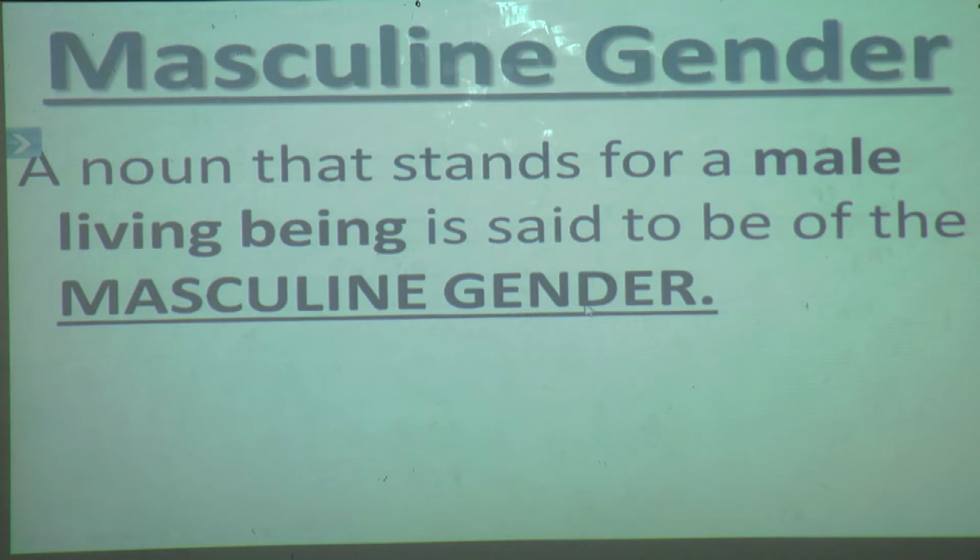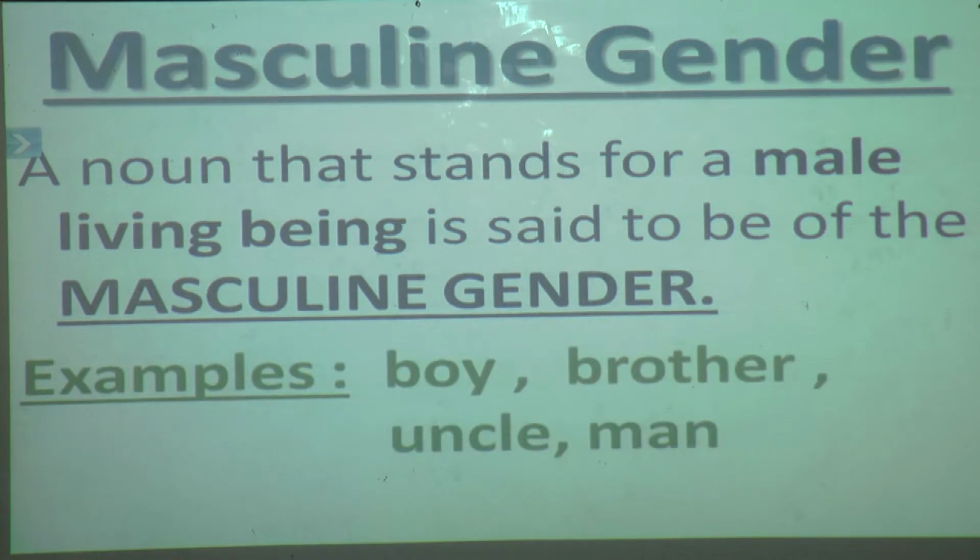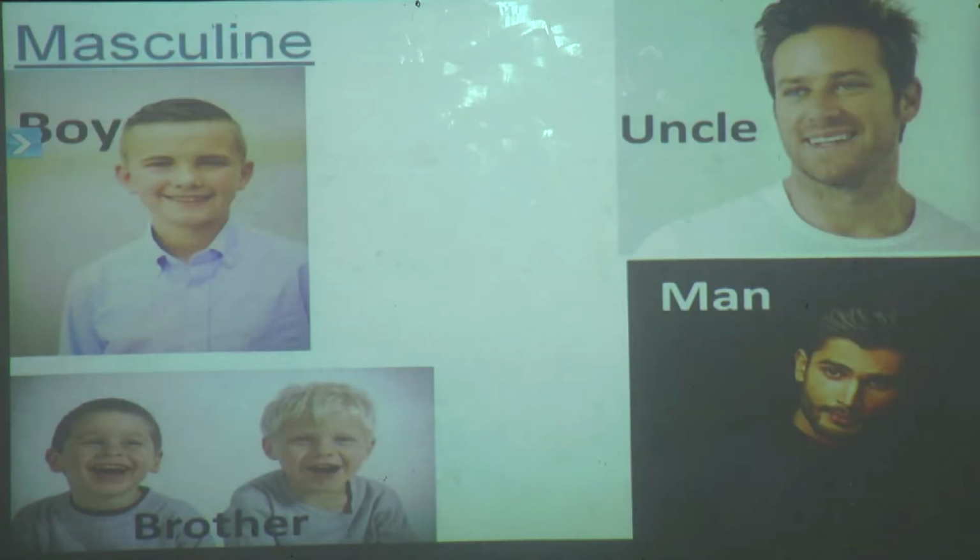Now we'll see the examples. What are the examples of masculine gender? Yes, boy, brother, uncle, man. Again I will repeat: boy, brother, uncle and man. Now boy, brother, uncle, man, these are all male living beings. Can you see here, students? Picture of the boy, brother, uncle, man.